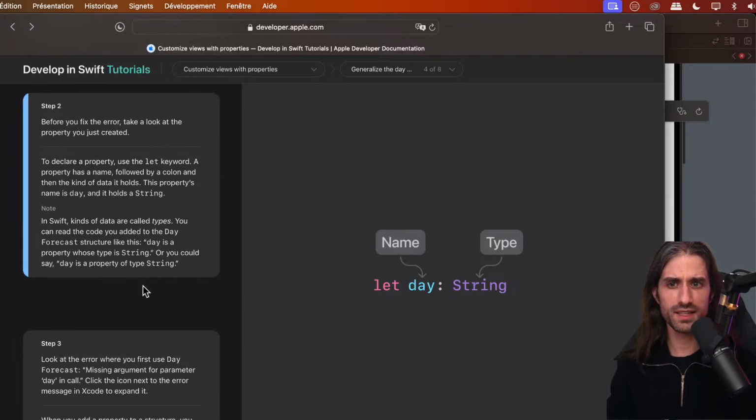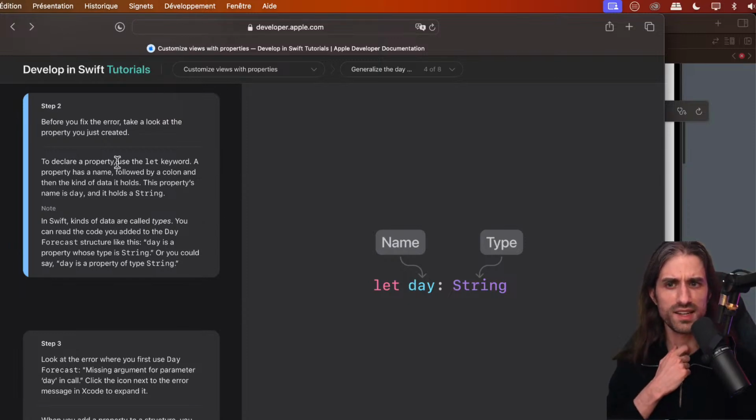Before you fix the error, let's take a look at the property you just created. To declare a property, we've just used the let keyword. A property has a name, using an identifier, followed by a colon, and then the kind of data it holds. This property's name is day, and it holds a string. In Swift, kinds of data are called types, and that's also the case in most programming languages. You can read the code you added to the day forecast structure like this: day is a property whose type is string. Or you could say day is a property of type string.